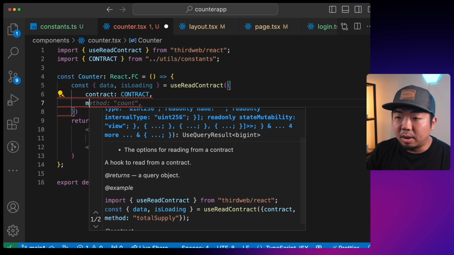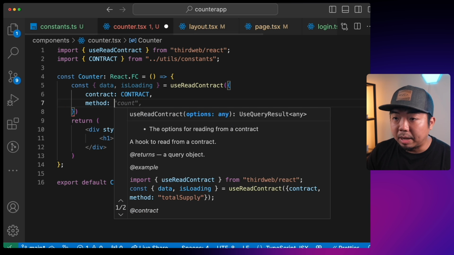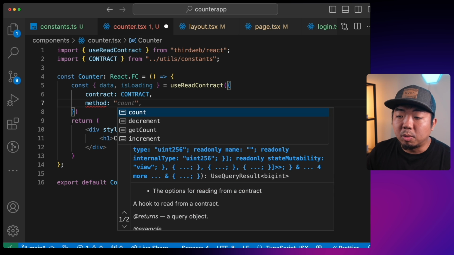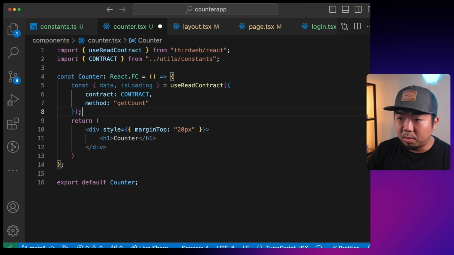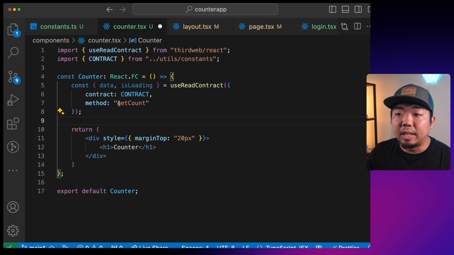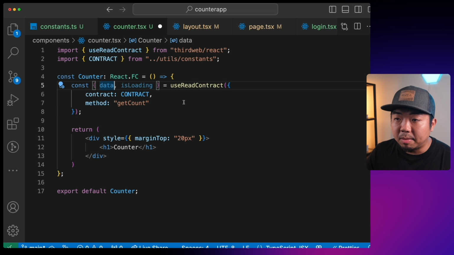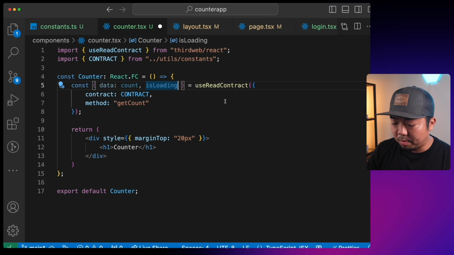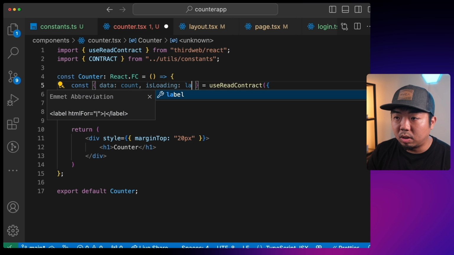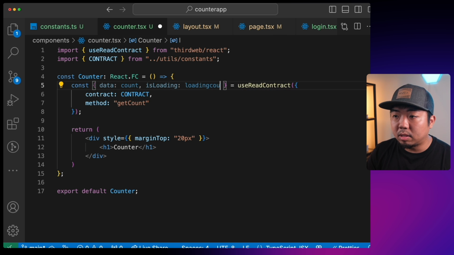And then we're going to provide it with the method. Now, because we provide it with the ABI of our contract, we'll be able to resolve that and we can get our get count function. And again, that is going to provide us with the value of the count variable. Now I can rename this data here. We're going to name it count. And we're going to rename this is loading here to loading count.